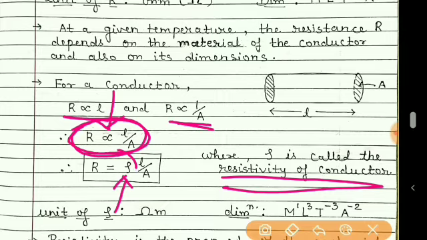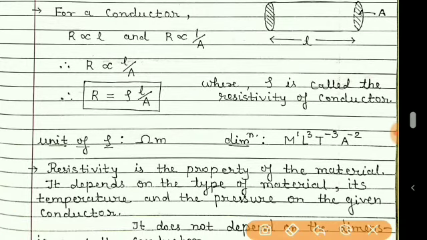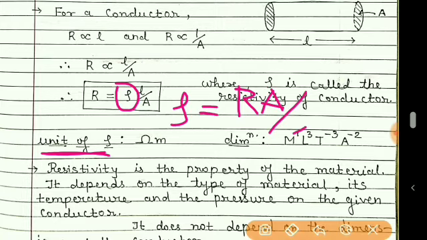The symbol is called rho. Now, the unit of resistivity: you can make rho the subject, and you will get rho = RA/L. From this formula, you can easily make out that R has a unit of ohm.